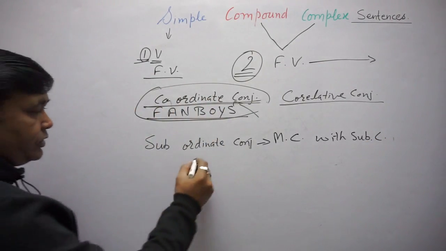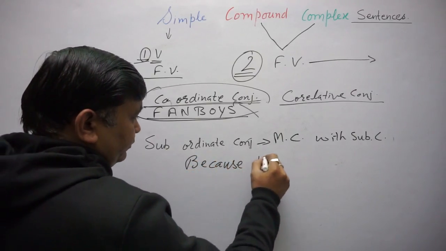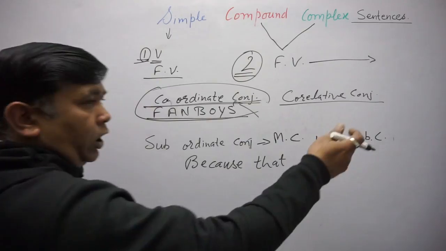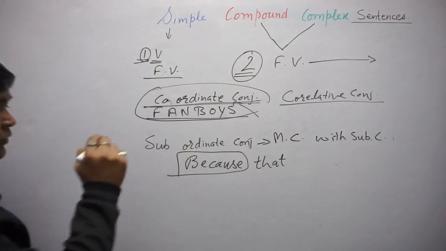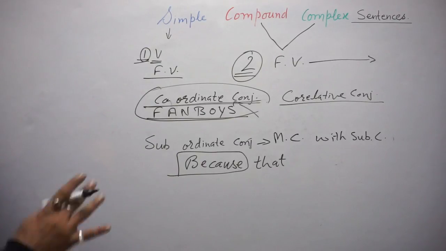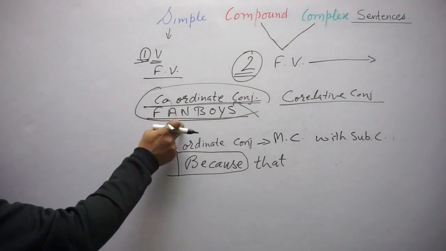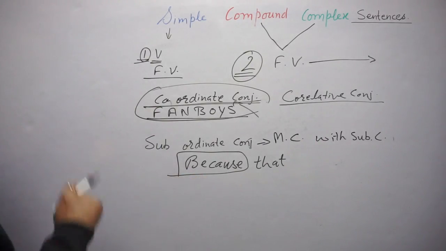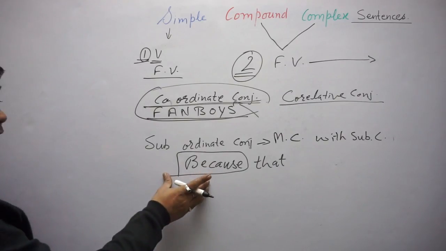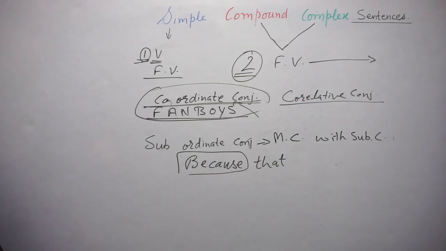Examples of subordinate conjunctions are because, that, how, why. Try to understand: to join two words with because, we can't. But we can join two words with these coordinate conjunctions. We can't join two words with these subordinate conjunctions. Let's see some examples.